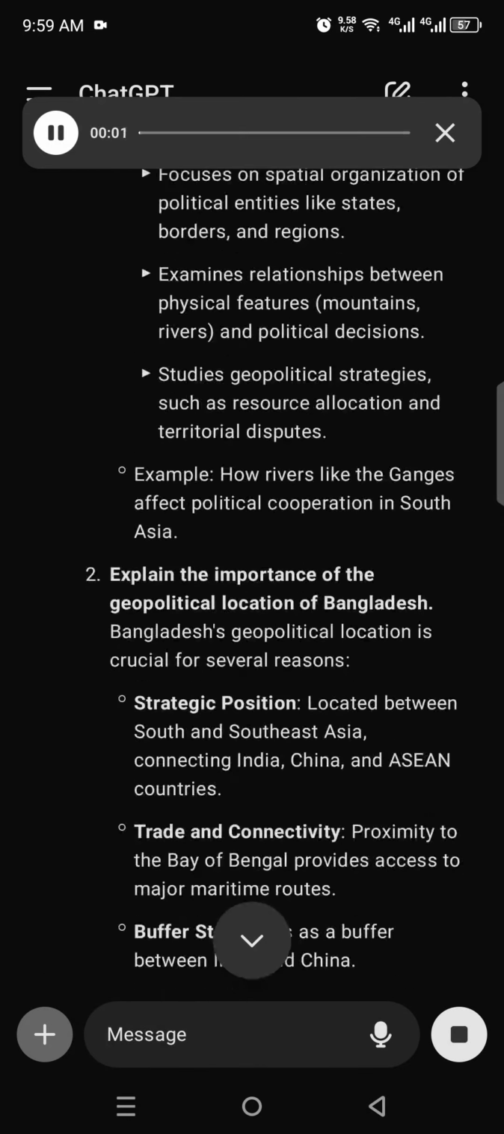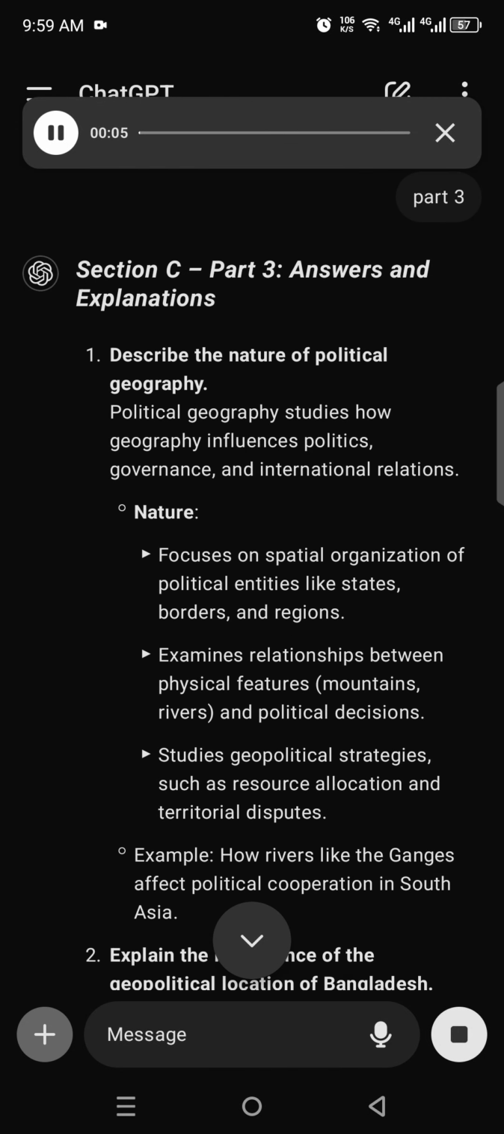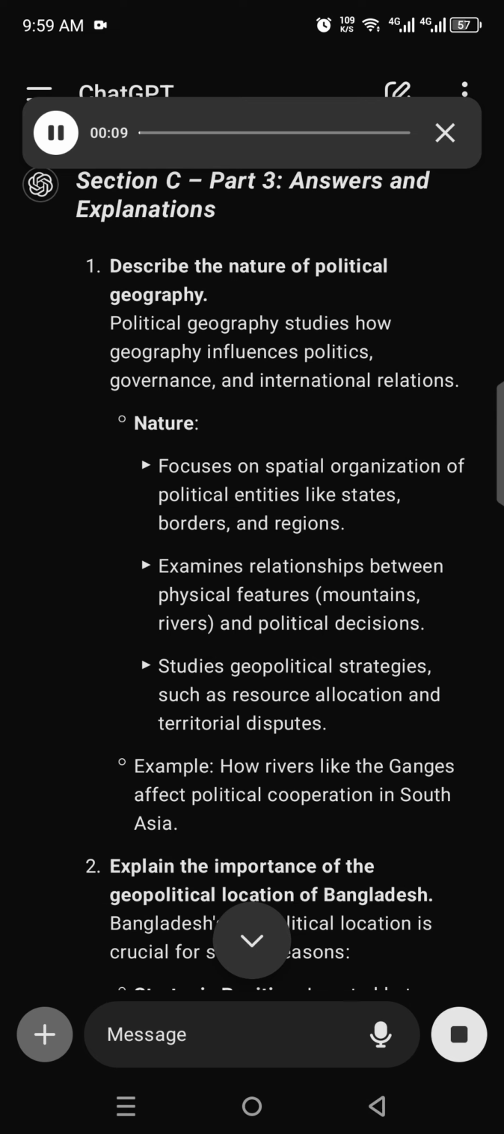Section C, Part 3, Answers and Explanations. 1. Describe the nature of political geography. Political geography studies how geography influences politics, governance, and international relations. Nature focuses on spatial organization of political entities like states, borders, and regions.